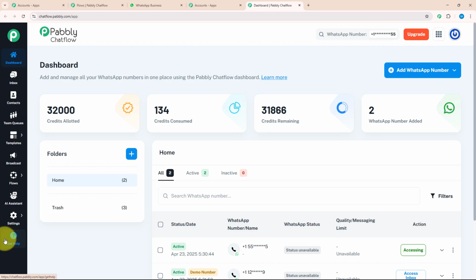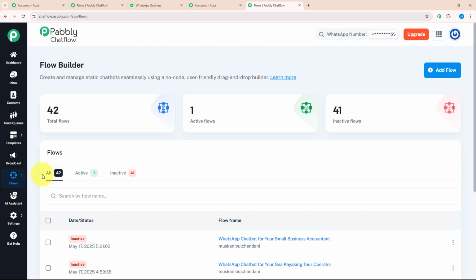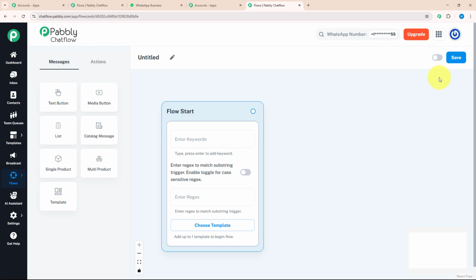Okay, as we got to know about each feature, let's get started building the flow. For that, you need to click on the flow option and you will land on the flow builder page. Over here, to create a new flow, you need to click on the add flow button in the top right corner. As soon as you click on that button, you will be redirected to this page.